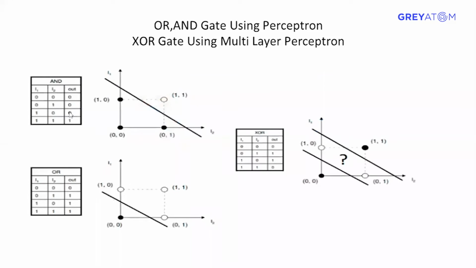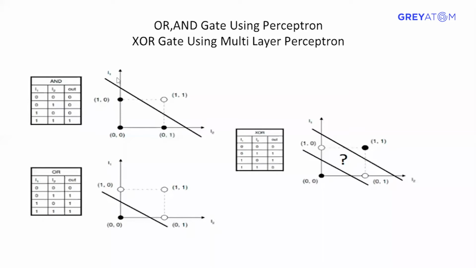Let's see a few examples. After cat and dog, let's say this is an AND gate. For an AND gate, the output will be 0 if both inputs are 0, and it will be 1 if both are 1. If we see the diagram over here, this will be 1 and this output will be 0. And for an OR gate, if any of them is 1, then the output is 1. For an XOR gate, the condition is that both inputs should not be the same, then the output is 1.